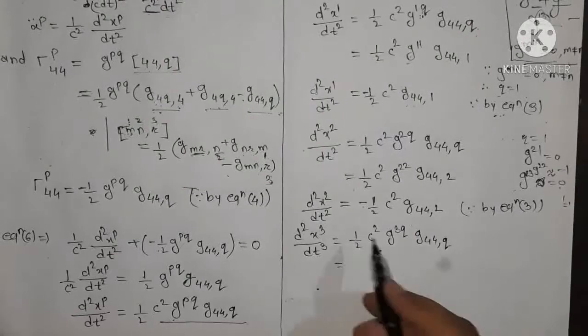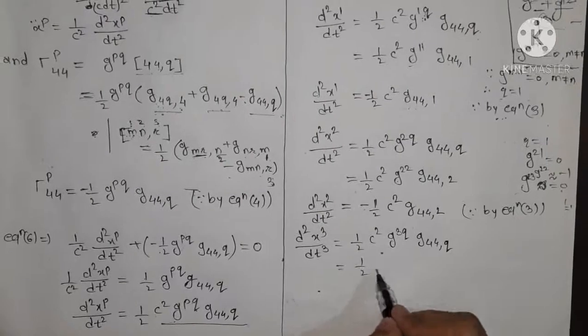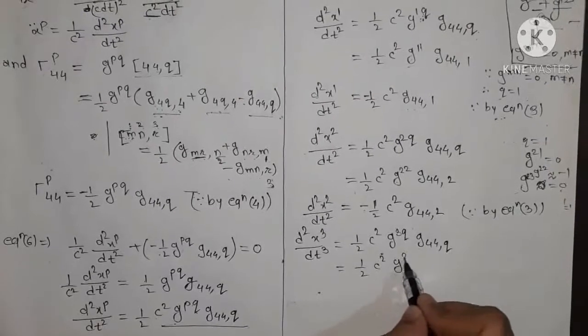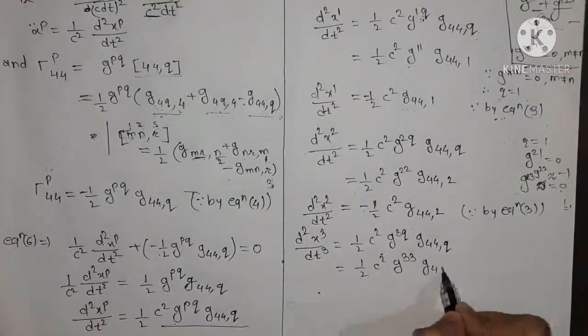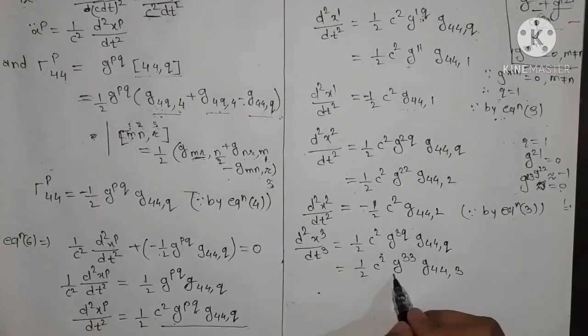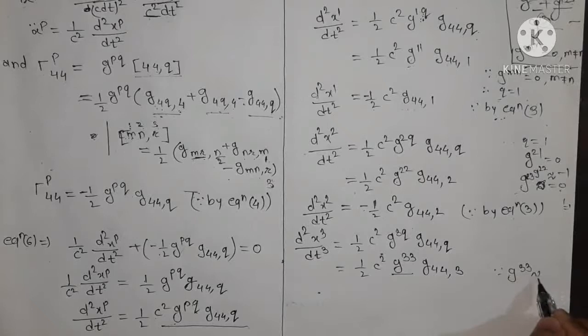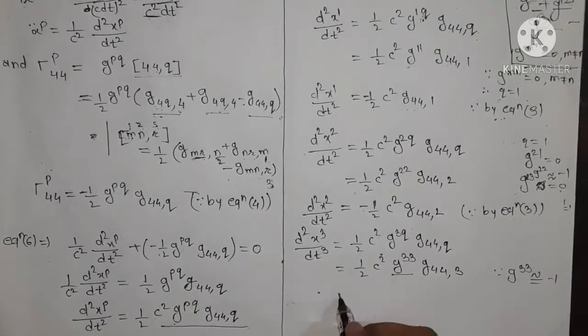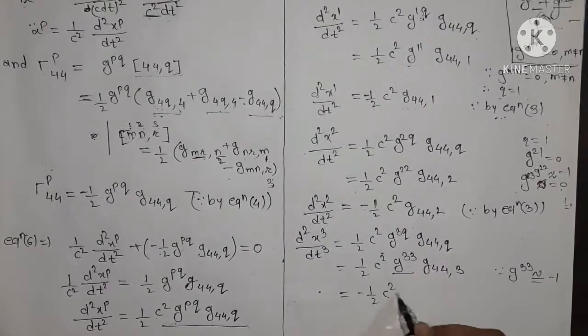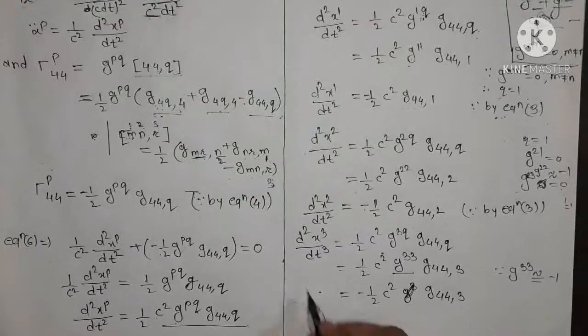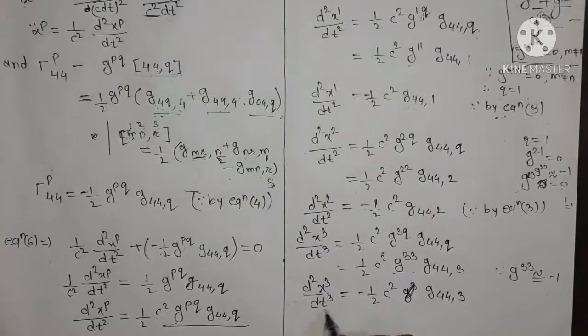So this is equal to 1/(2c²) g33 g_44,3, and since g33 is approximated to minus 1, it is minus half c² g_44,3. So d²x3/dt² is equal to this.